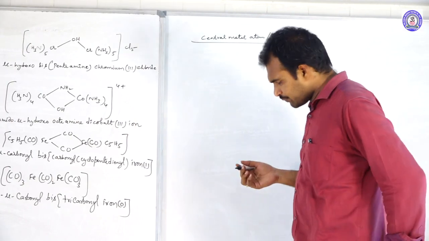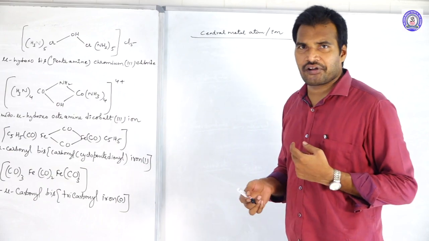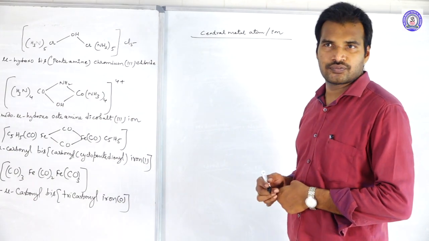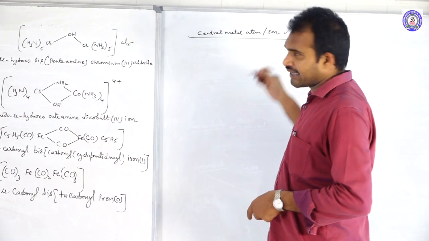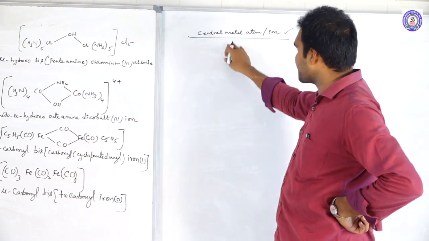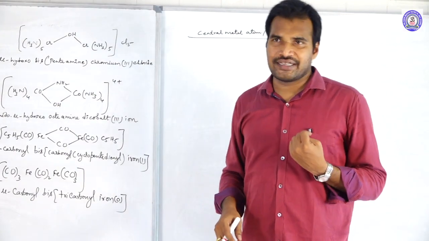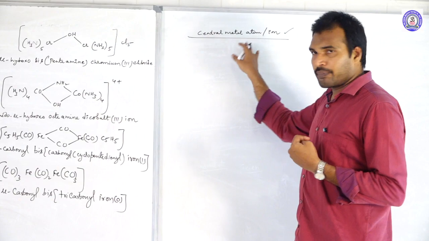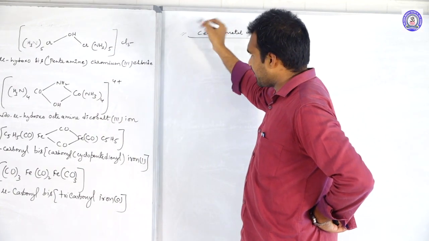It is nothing but the atom or ion which is accepting the electrons from the ligands. That atom or ion we call the central metal atom or central metal ion. So the role of the central metal atom is always accepting the electrons from the ligands. So these are the electron pair acceptors. So this is about the central metal atom.